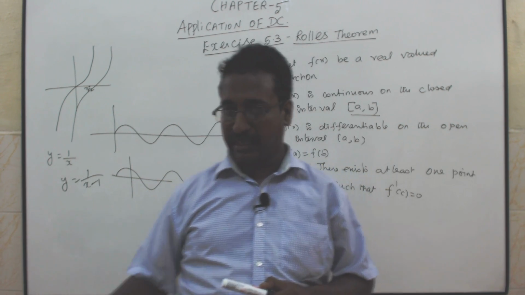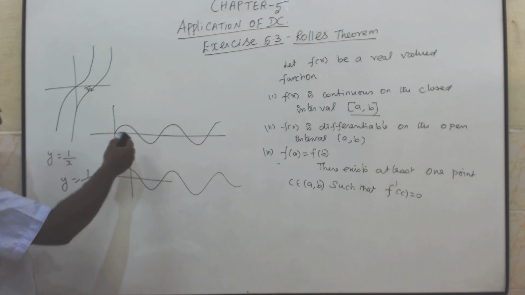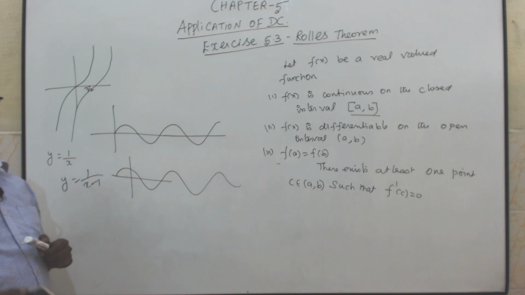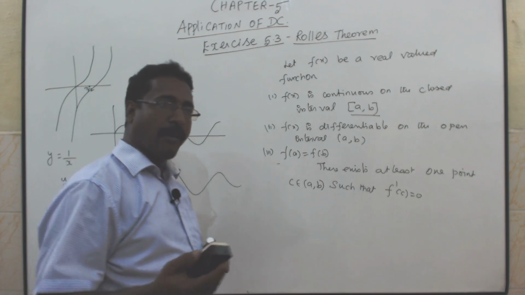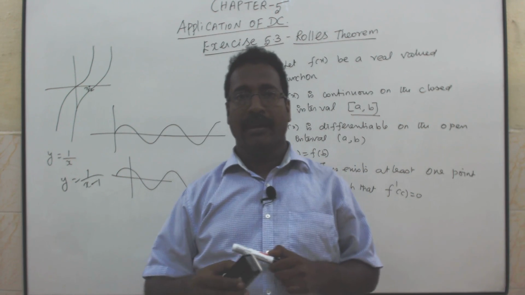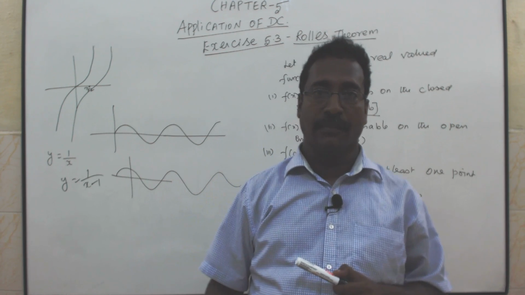So sine, cos always continuous, always differentiable in any interval. No need to verify. Same way, if it is a polynomial, any equation, no denominator, definitely it is continuous and differentiable.